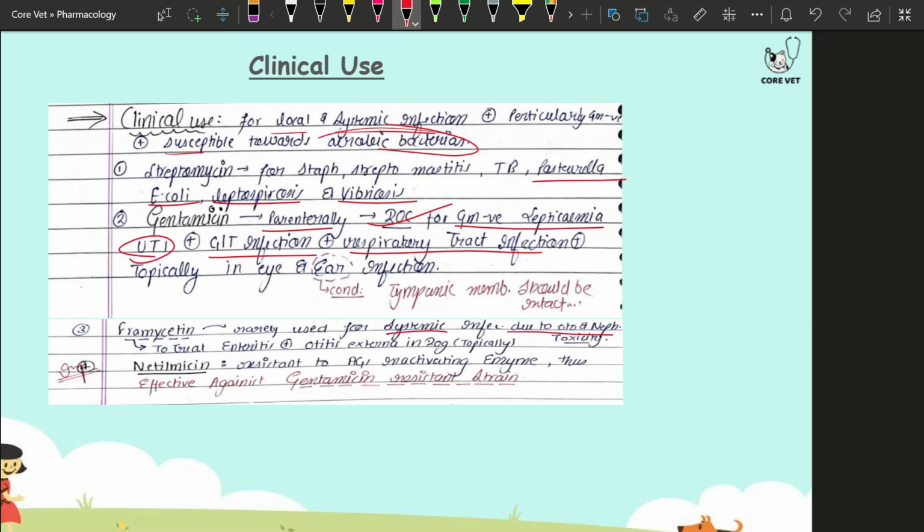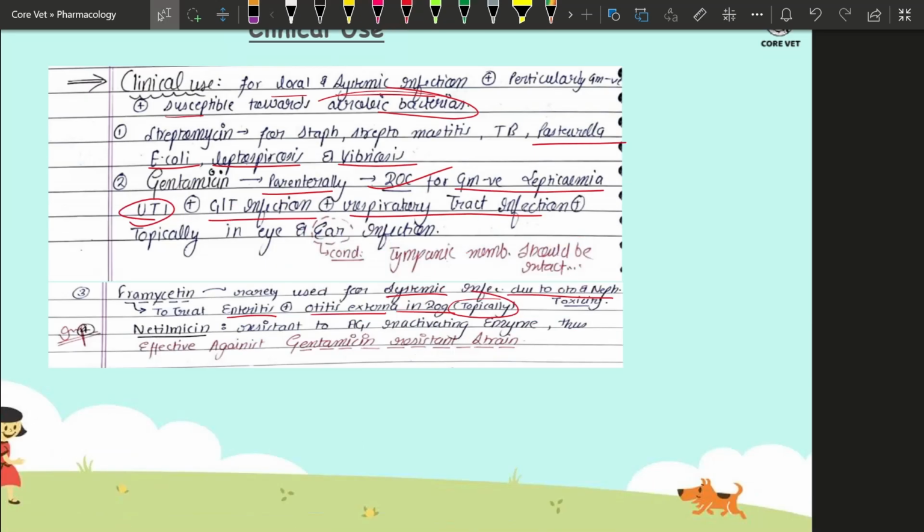Okay, it is generally used for the treatment of enteritis and otitis externa in dogs. Topical application is made. If we talk about netilmicin, it is resistant to the aminoglycoside inactivating enzyme that I had told you. So they could be used against strains that are resistant towards gentamicin.